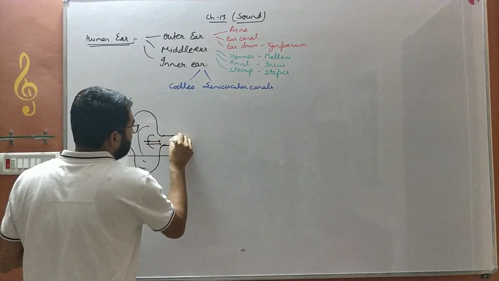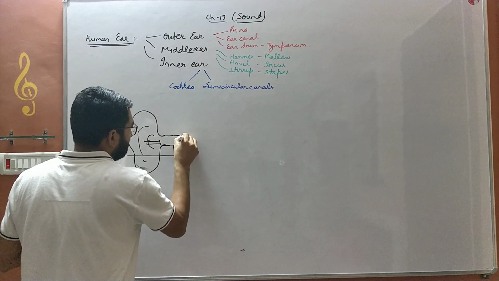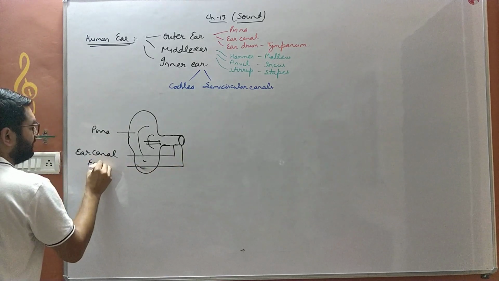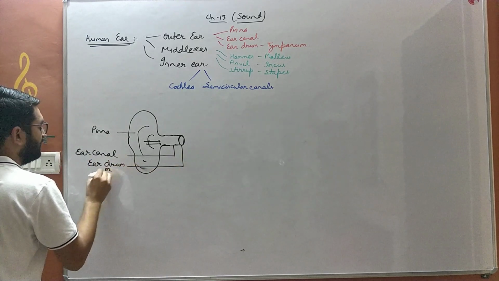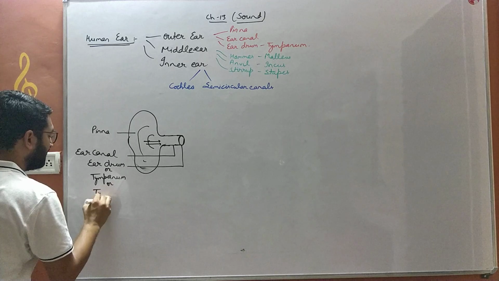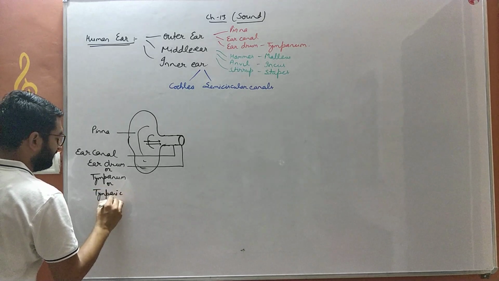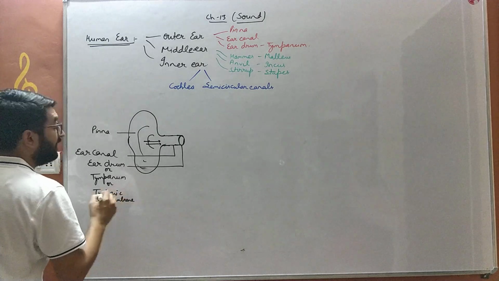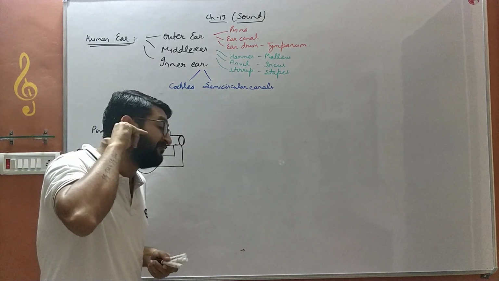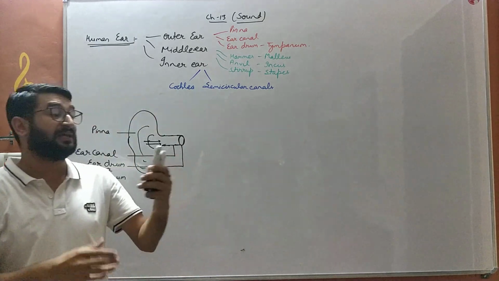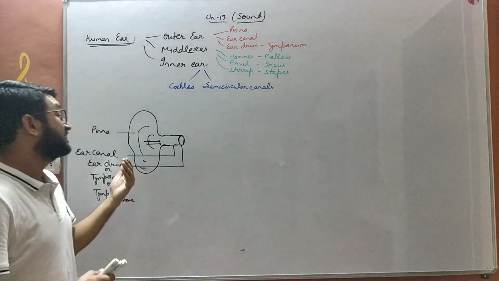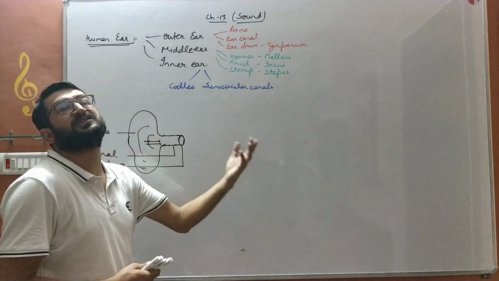Then we have a drum that is known as the eardrum or tympanum. It is also known as the tympanic membrane. What is its function? Whensoever the sound waves travel from the pinna through the ear canal and strike the eardrum, the eardrum will start to vibrate. And the sound is further transported to the next part.